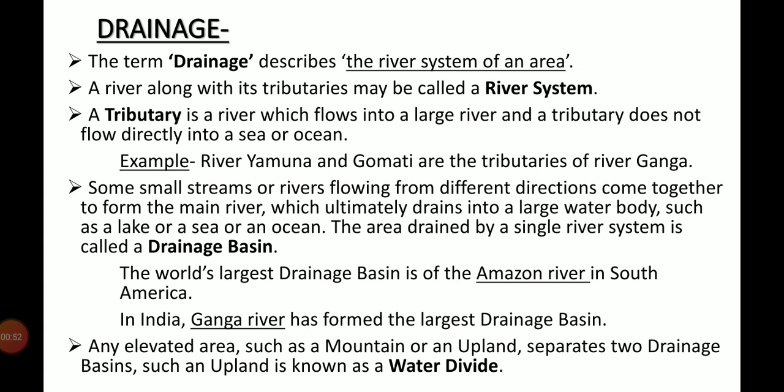What are tributaries? A tributary is a river which flows into a large river, and a tributary does not flow directly into a sea or ocean. Or when small rivers start in different directions and finally connect to the main river, then these small rivers are called tributaries of the main river. Example, River Yamuna and Gomati are the tributaries of River Ganga.